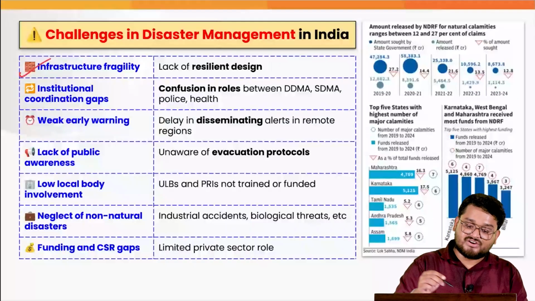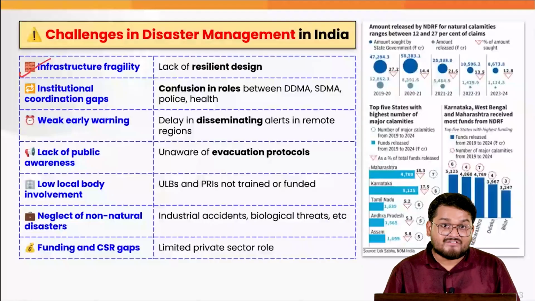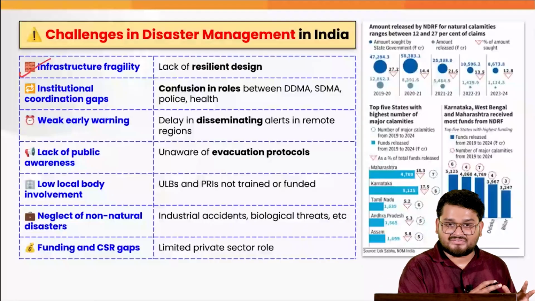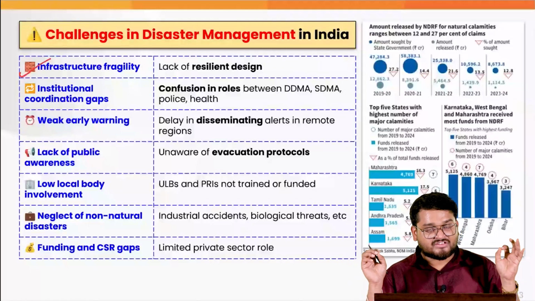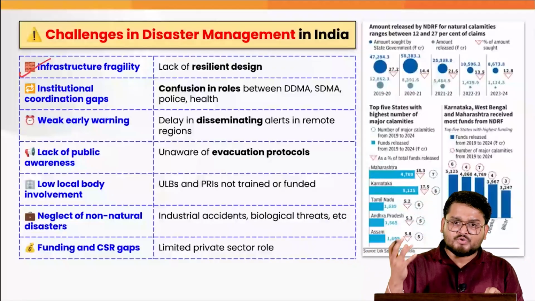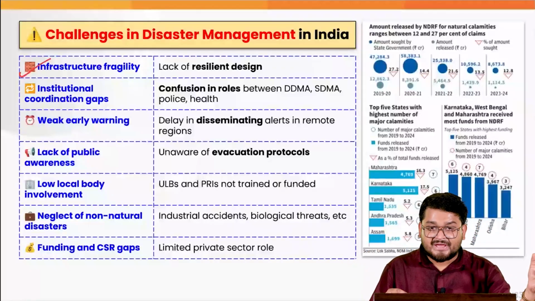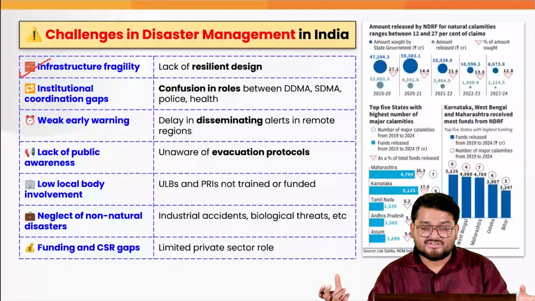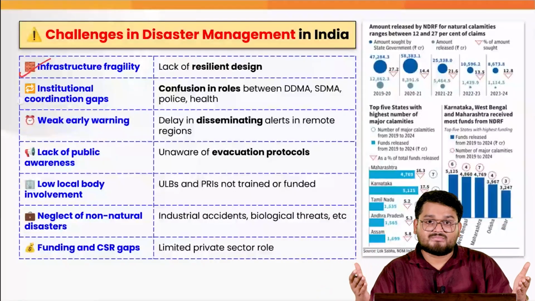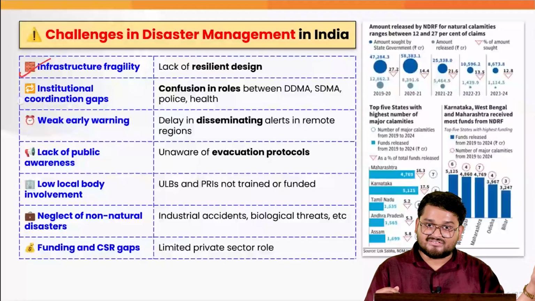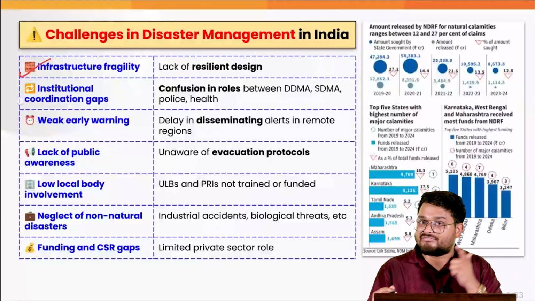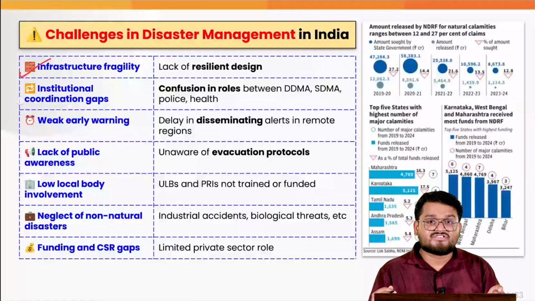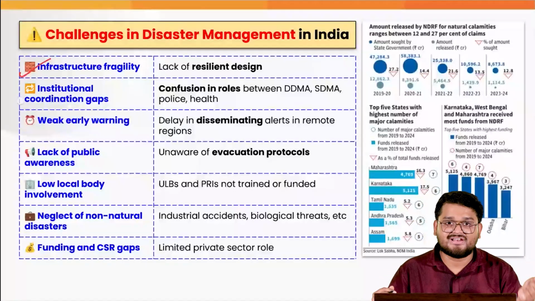Firstly, infrastructural fragility. Right, we have looked at these various events, from a landslide to a stampede. Infrastructure is extremely important, right? When we talk about the houses, the public places, and the various events that destroy this kind of infrastructure, that shows the fact that our infrastructure is not disaster resilient.